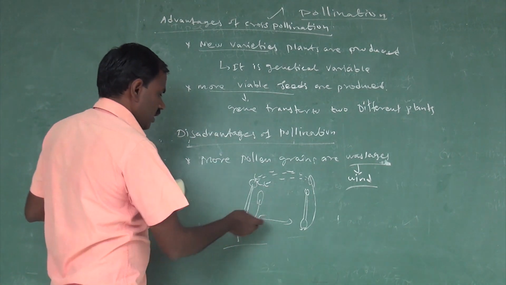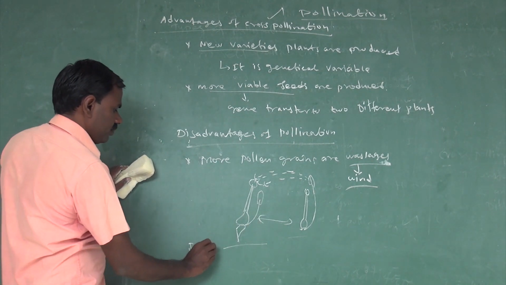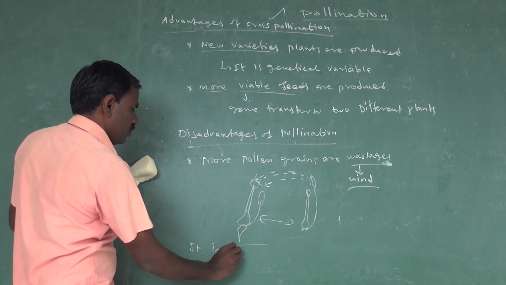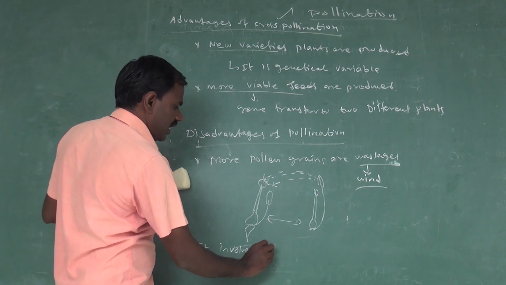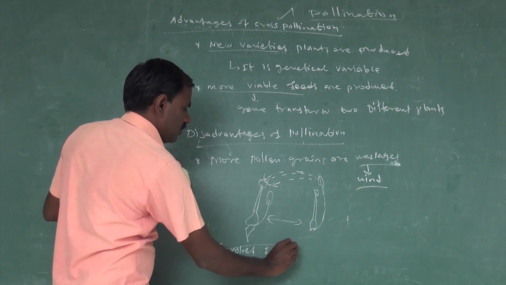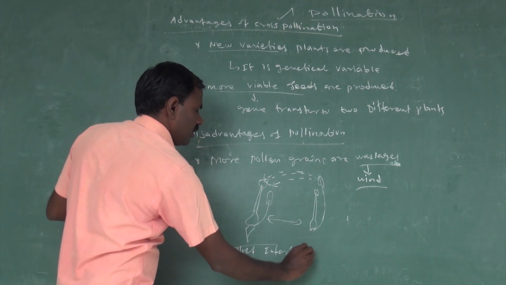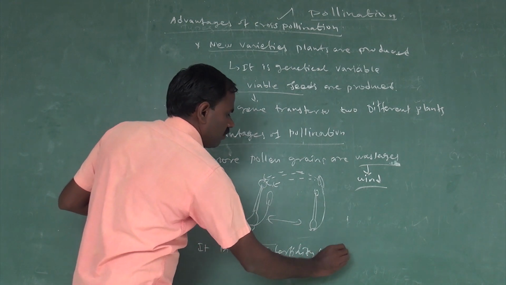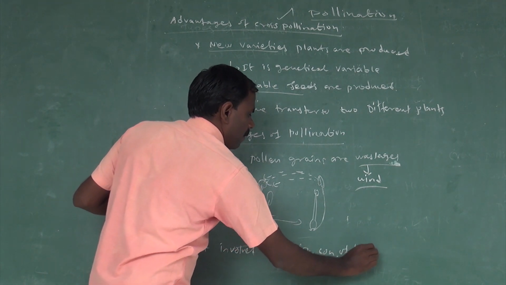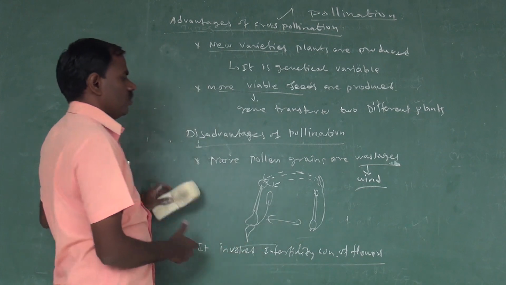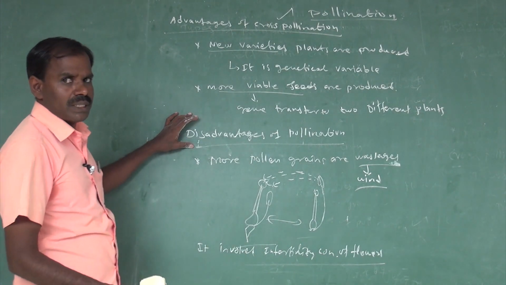But next it involves infertility. Infertility is a condition in flowers. So this occurs as a disadvantage of pollination.